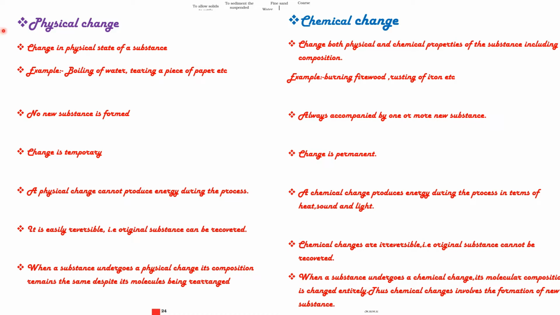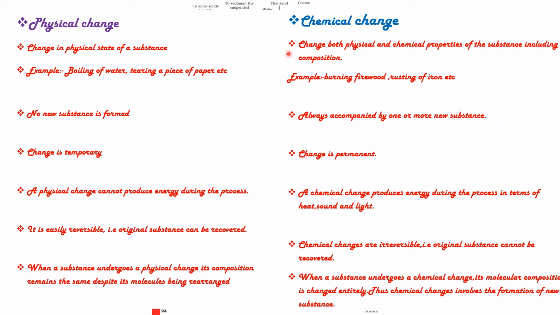First one, the difference between the physical change and the chemical change. Physical change changes only the physical state of a substance, whereas chemical change changes both physical and chemical properties of the substances, including the composition.